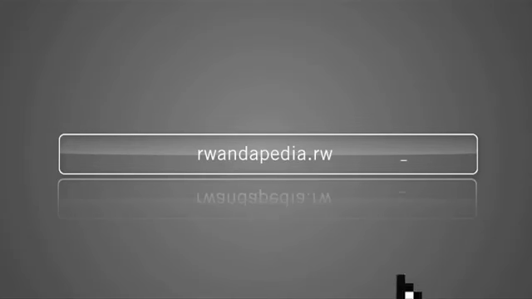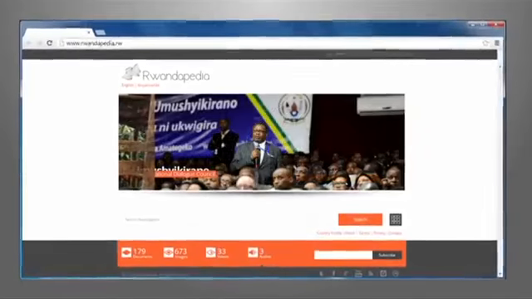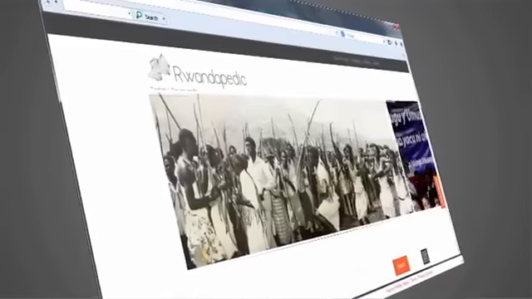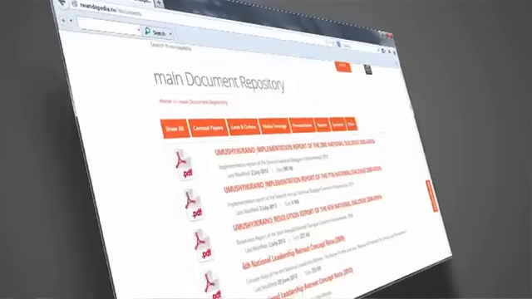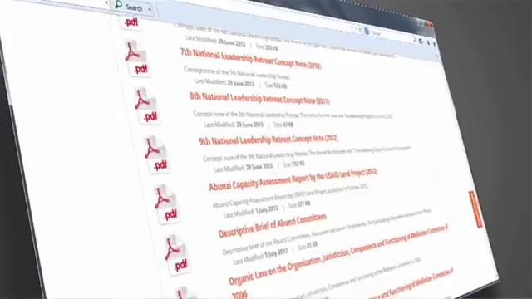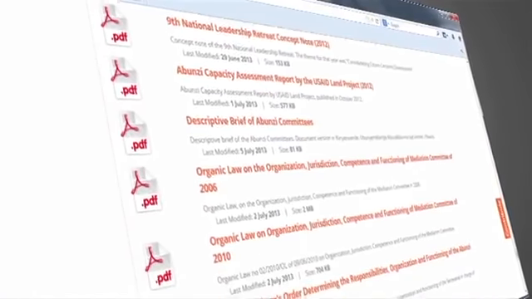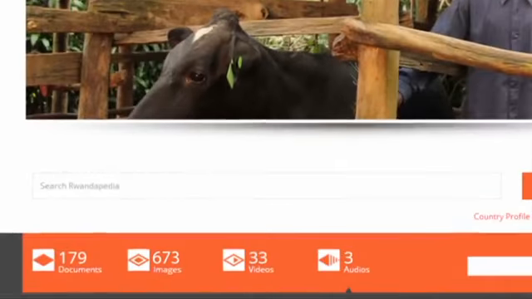Welcome to Rwandapedia. The Rwandapedia website presents information to students, researchers, journalists, public servants, and policymakers in an understandable and easily accessible manner. Archive files related to various topics can be accessed by clicking on Documents, Images, Videos, or Audio.